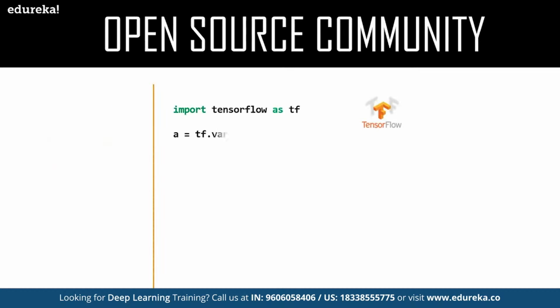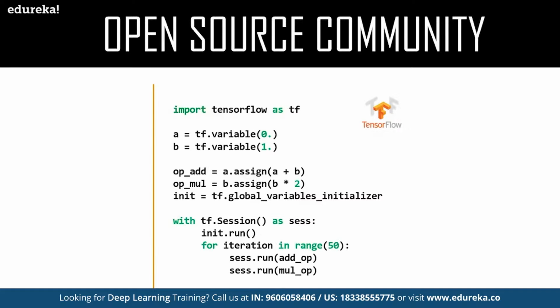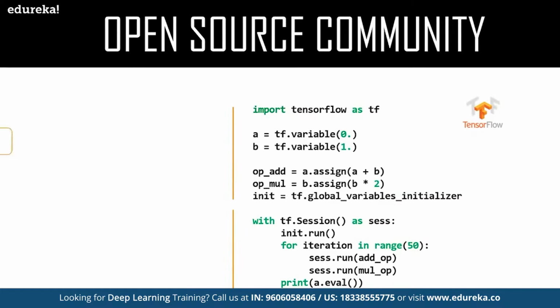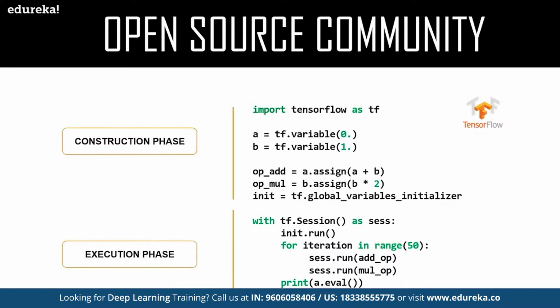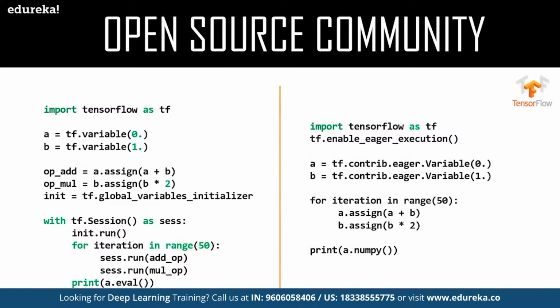If we talk about a simple program in TensorFlow, any program basically consists of a construction phase and then an execution phase. The construction phase is where you build a graph, and the execution phase is where you evaluate the graph, create a session, and then initialize all the variables. As you can see here in the example of geometric sequencing, it is so easy to execute. And if this is also hard for you, TensorFlow 2.0, the latest release, makes this even easier to code. It has eager execution by default, which makes things much simpler. As you can see, with eager execution, our program has just shrunk to a few lines of code.